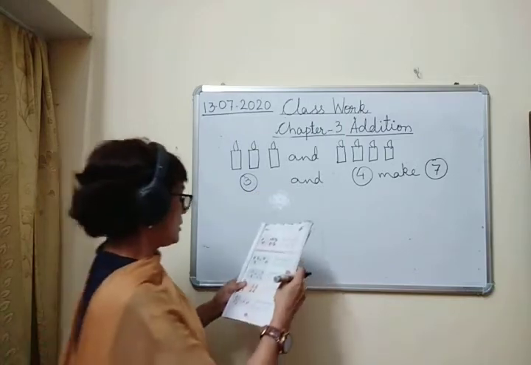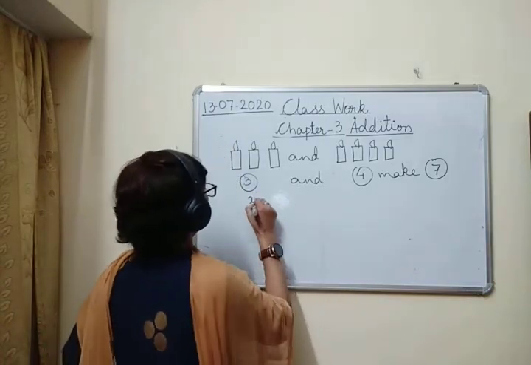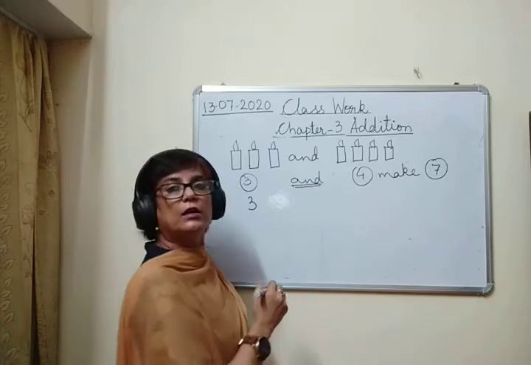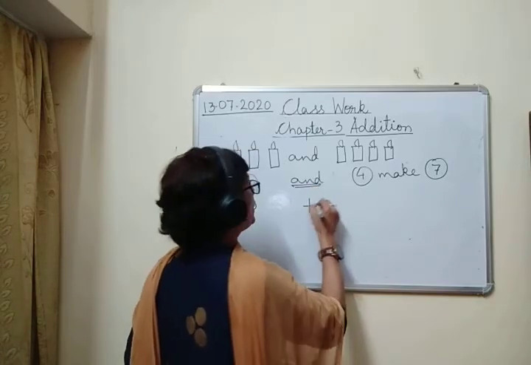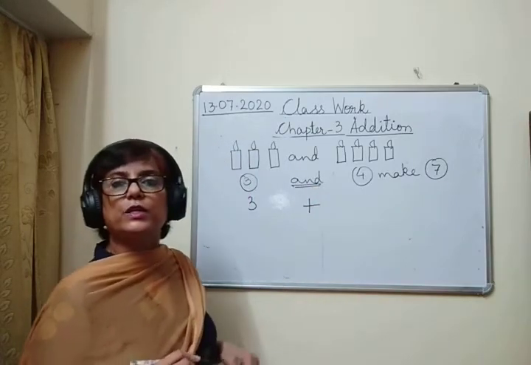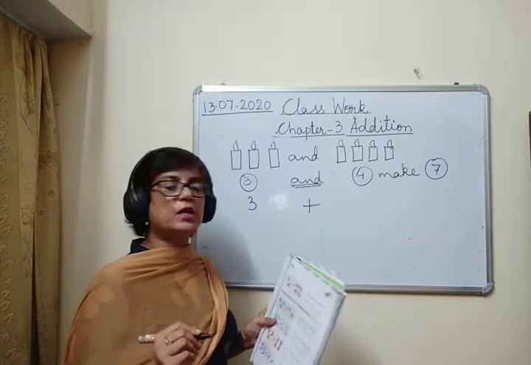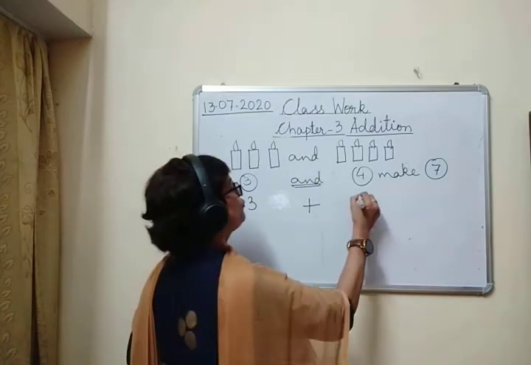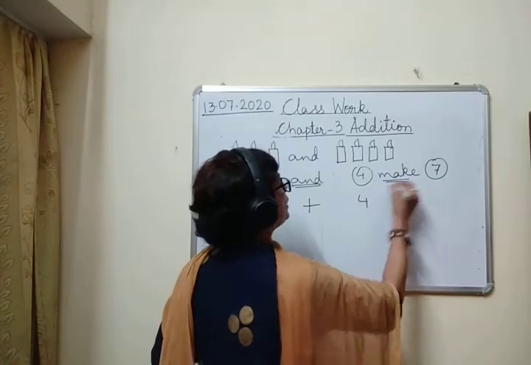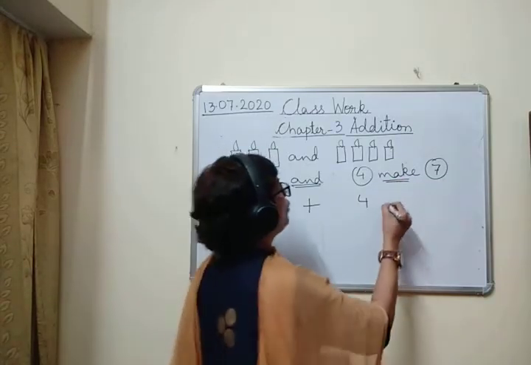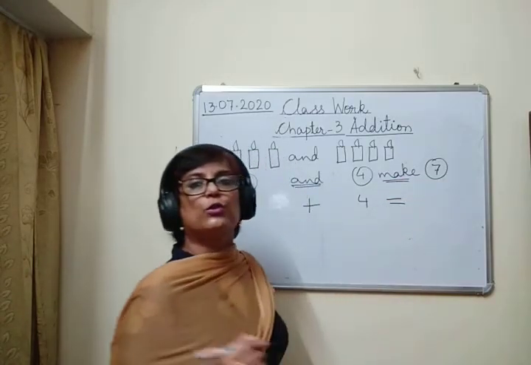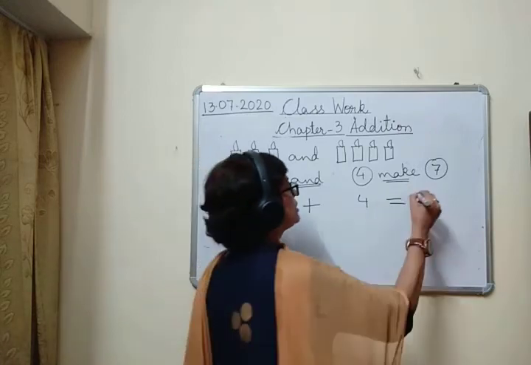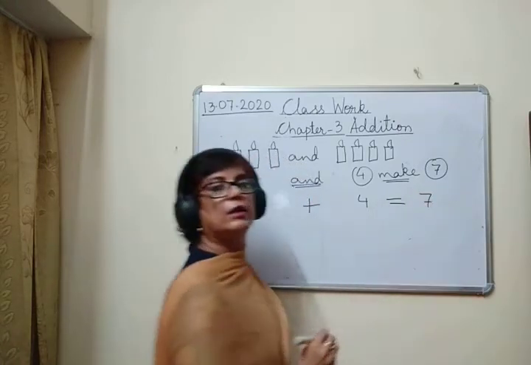So that means 3, in place of and I will use the sign of plus. And की जगह मैंने क्या use किया? Plus का sign use किया. So 3 plus 4. And make की जगह मैंने क्या use किया? The sign of is equal to. So 3 plus 4 is equal to 7. Okay.